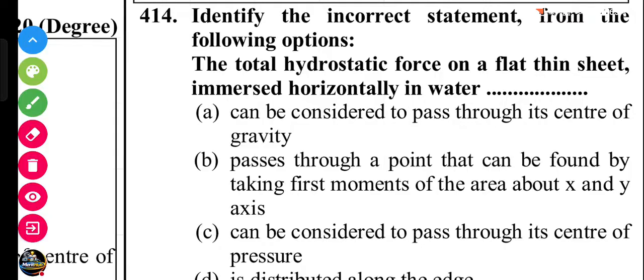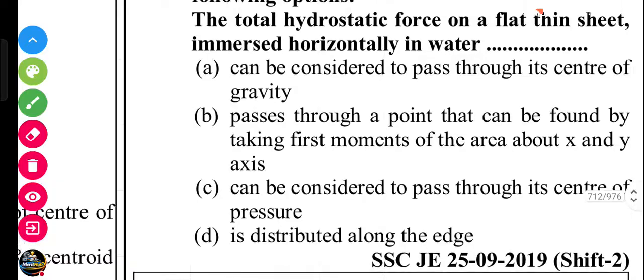Next question. Identify the incorrect statement from the following options. The total hydrostatic force on a flat thin sheet immersed horizontally in water can be considered to pass through its center of gravity, passes through a point that can be found by taking the first moment of the area about the x and y axis, can be considered to pass through its center of pressure, it is distributed along the edge.